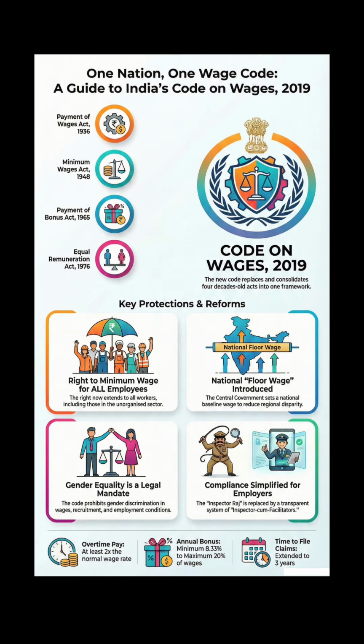Regarding the annual bonus under Section 26, eligibility remains at a minimum of 30 days of work within an accounting year. The bonus range is statutorily fixed between a minimum of 8.33% and a maximum of 20% of the wages earned. This code represents more than a compliance checklist. It signals the dawn of a new corporate culture. Under Section 3, discrimination on the grounds of gender in matters of recruitment or wages is strictly prohibited, reinforcing the principle of equal pay for equal work, with greater legal weight.